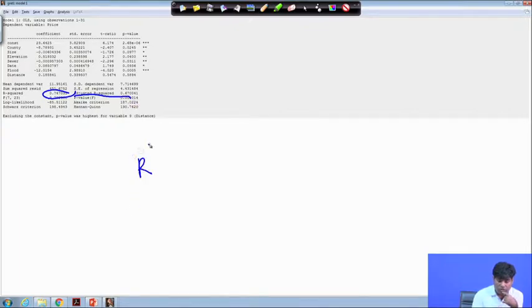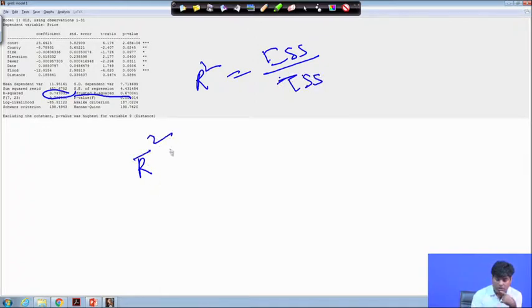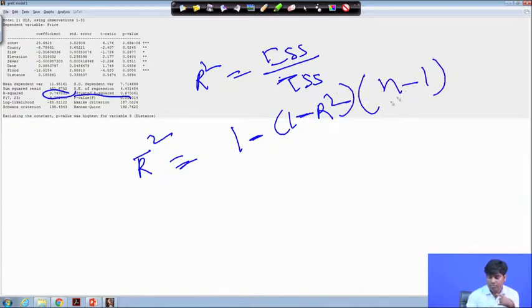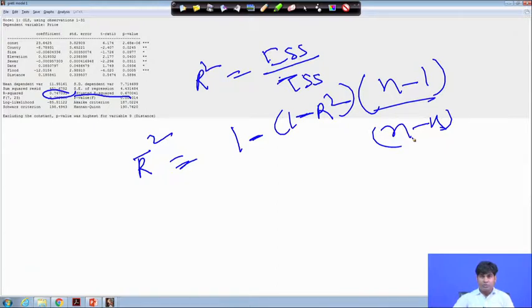We know R square is the ratio between the explained sum of squares ESS and the total sum of squares TSS, and adjusted R square is nothing but 1 minus (1 minus R square) into (n minus 1) by (n minus k). On the basis of this formula you can calculate it, and ultimately the software will help you get this particular value. So, this is R square and this is the adjusted R square.